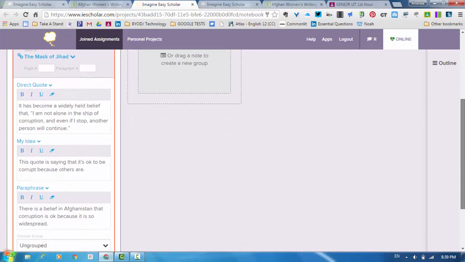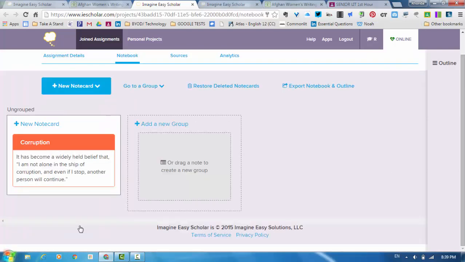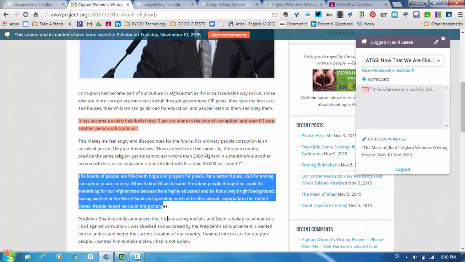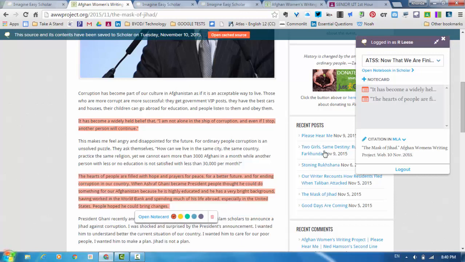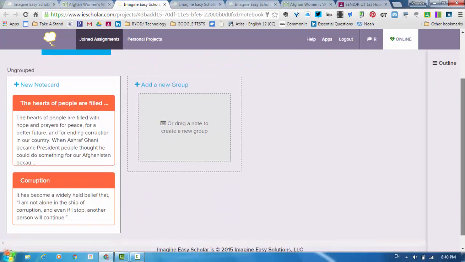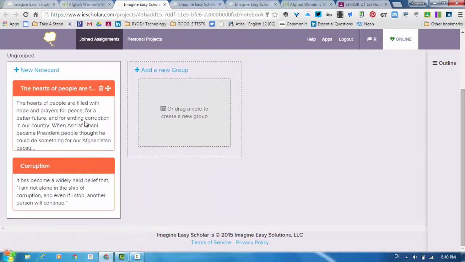Okay. So now we save this quote. Boom. All right. And then if I go back to that article and I find something else that I like, then I can do the same thing. Now, I might keep them the same color because they're from the same article maybe. That's totally fine. Or I might change the color if I have some other system. But notice this. This citation is already completed. Okay? It's already completed. Now, I go back to Notebook. And now I have two note cards that I can work with.